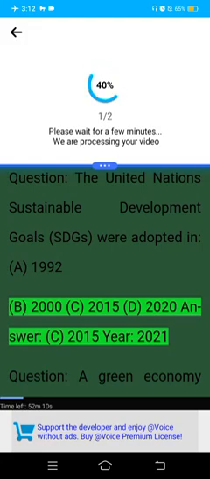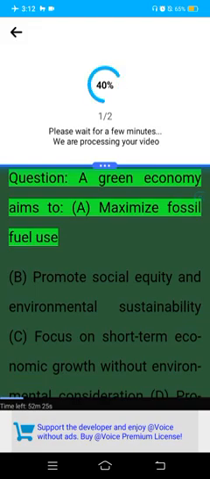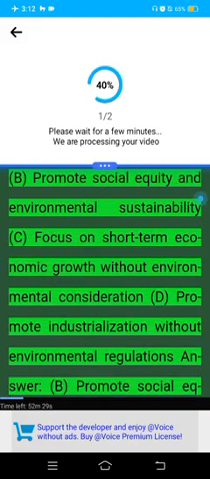Year 2021. Question: A green economy aims to A. Maximize fossil fuel use. B. Promote social equity and environmental sustainability. C. Focus on short-term economic growth without environmental consideration. D. Promote industrialization without environmental regulations. Answer: B. Promote social equity and environmental sustainability.